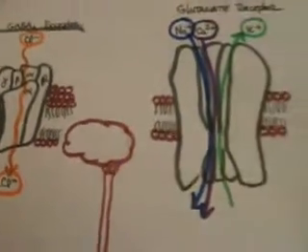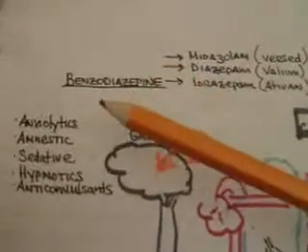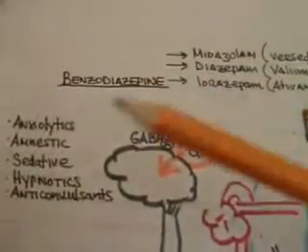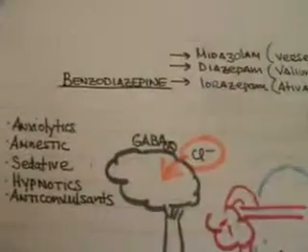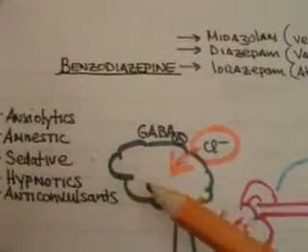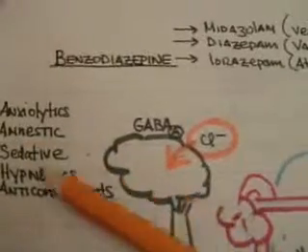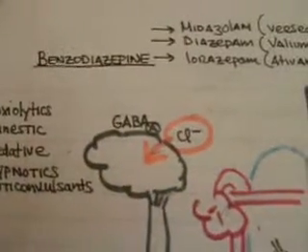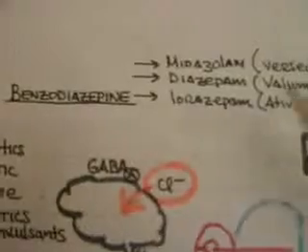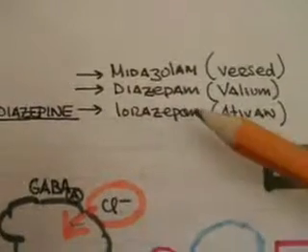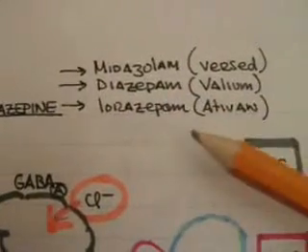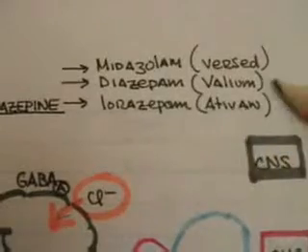This inhibitory effect can be thought of clinically as the manifestation of reduced anxiety, an amnestic response, sedative hypnotic effect, as well as an anticonvulsant effect on the central nervous system. Certain drugs belong to the class of benzodiazepines, which would be midazolam, also known as Versed, diazepam, which is Valium, and lorazepam, a long-acting agent known as Ativan.